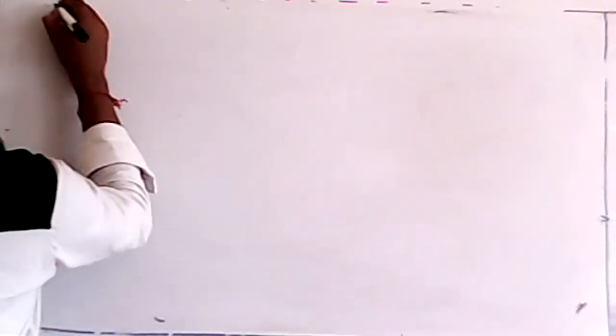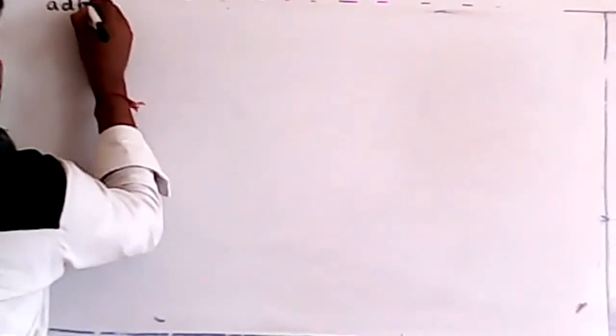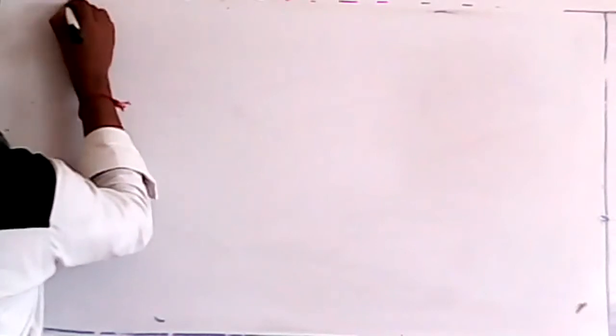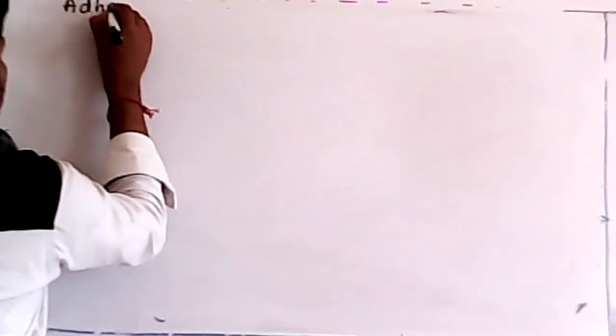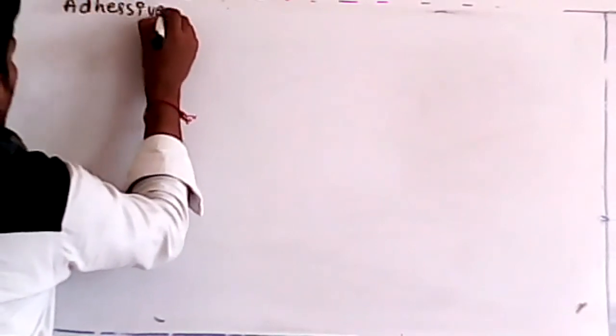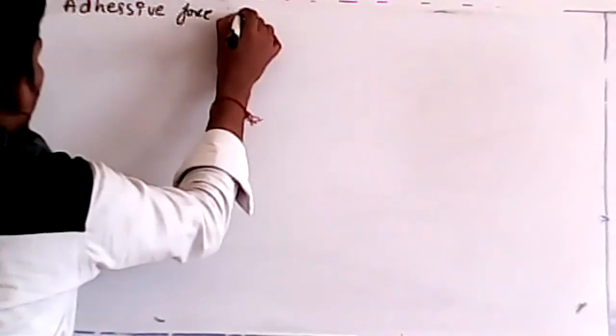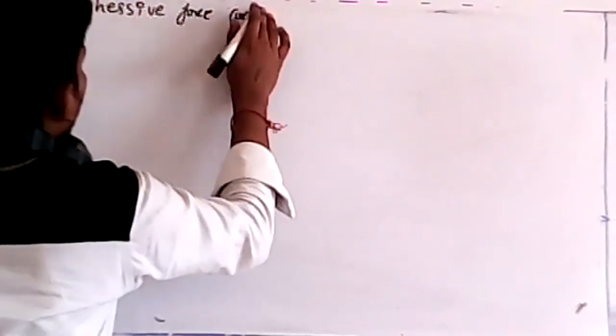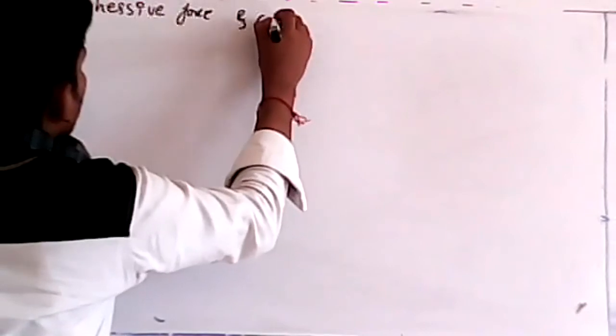So see, students, the next concept is adhesive force as well as cohesive force. That is very important, they may ask you to define it. So remember, that is called adhesive force and cohesive force.